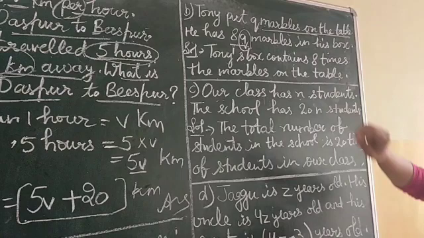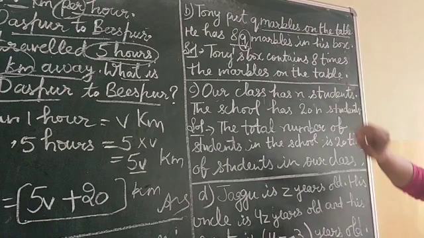Now you have to show this in ordinary language. So what will you write? The total number of students in the school is 20 times. What is this n? n is the students in our class. So it is 20 times the students in our class.